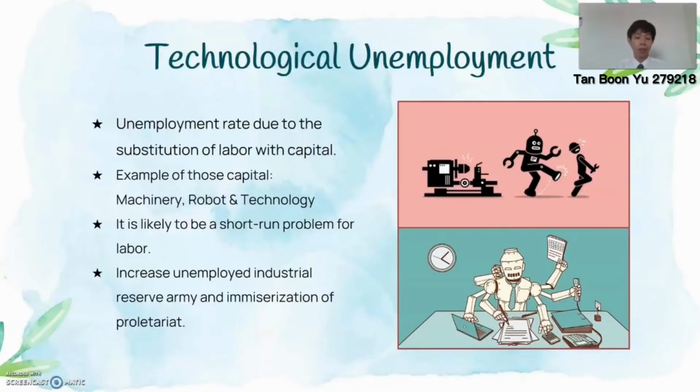The hyper substitution of capital for laborers will cause an increase of the unemployed industrial reserve army and the further immiseration of the proletariat. This is because the substitution of capital for labor will cause workers to be thrown out from their work.